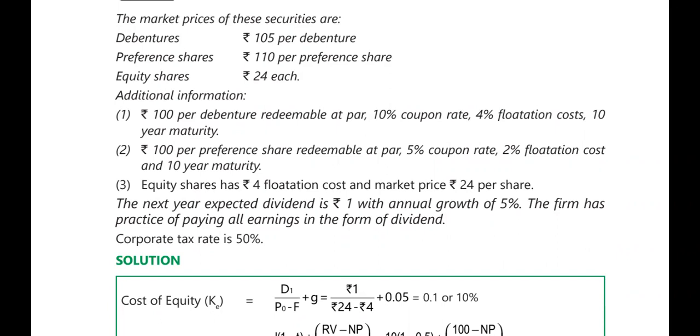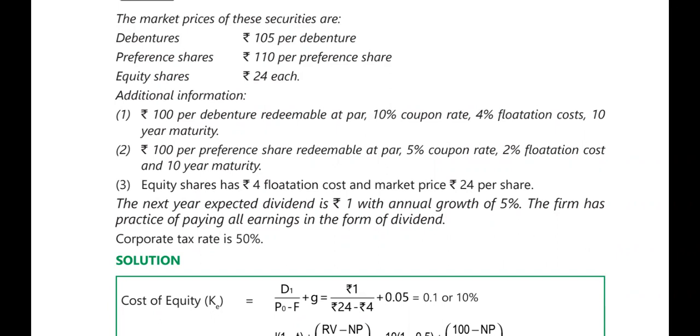Equity shares have rupees 4 flotation cost and market price rupees 24 per share. Next year expected dividend is rupees 1 with annual growth of 5%. The firm has the practice of paying all earnings in the form of dividend. Corporate tax is 50%.